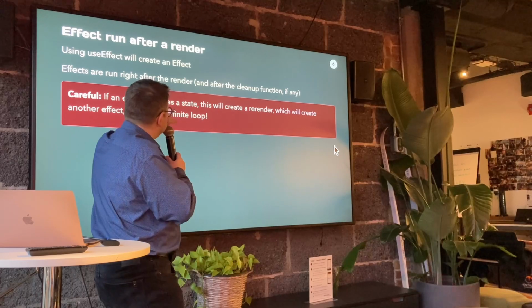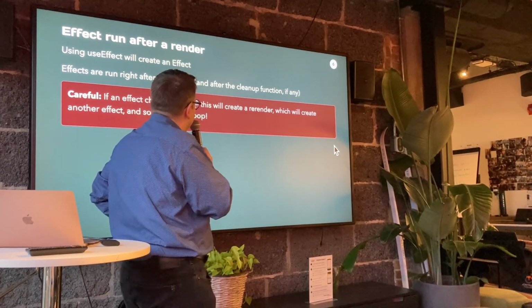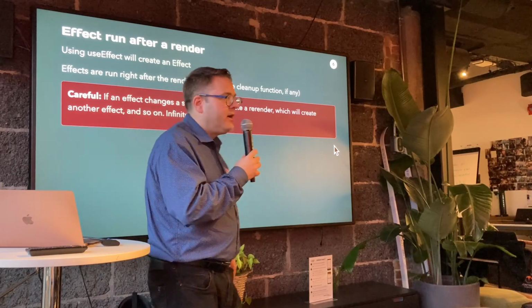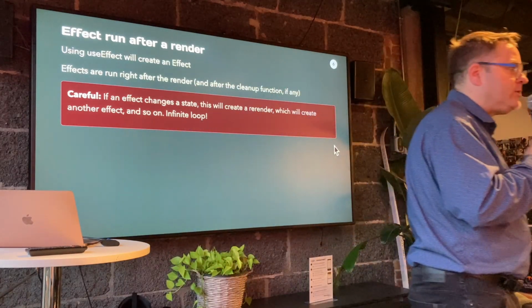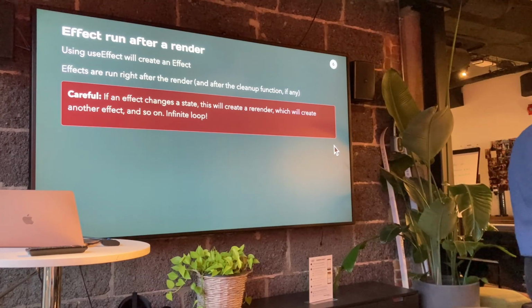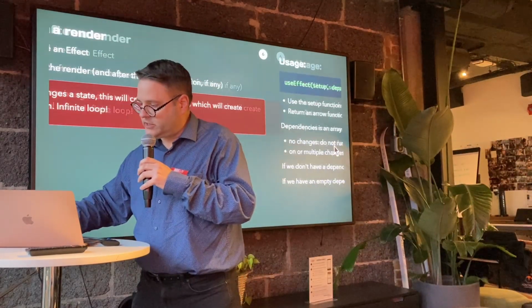If an effect changes a state, this will create a re-render, which will create another effect, and so on. And it might cause an infinite loop. So now when we use a useEffect, we need to be aware: how will I avoid that infinite loop? Then there's something called the dependency array. And that dependency array will avoid the problem. The way it works.